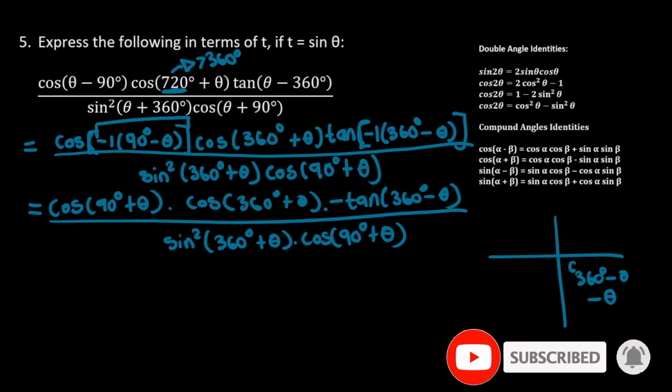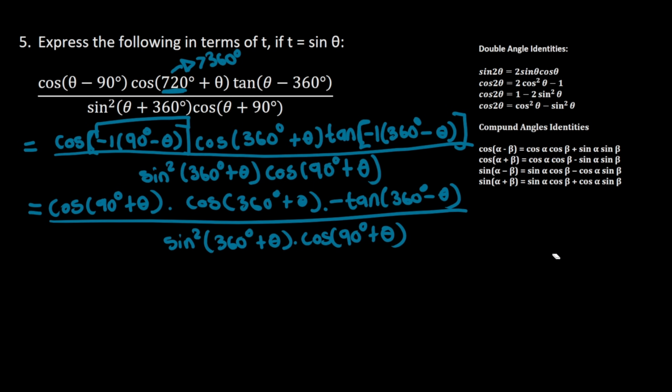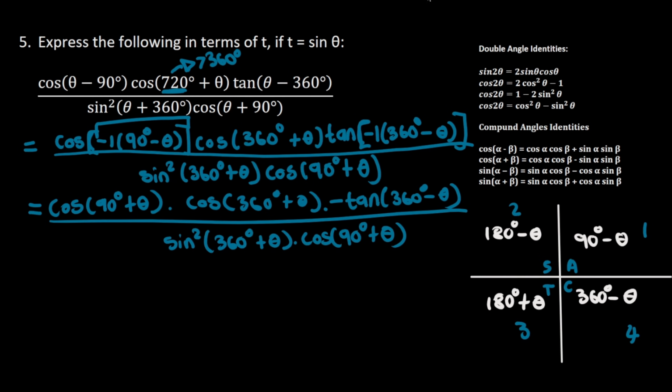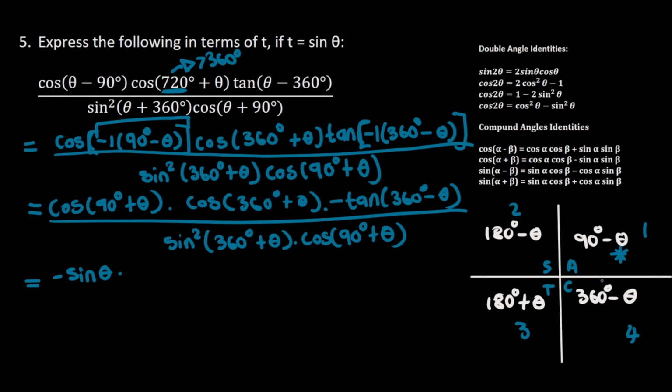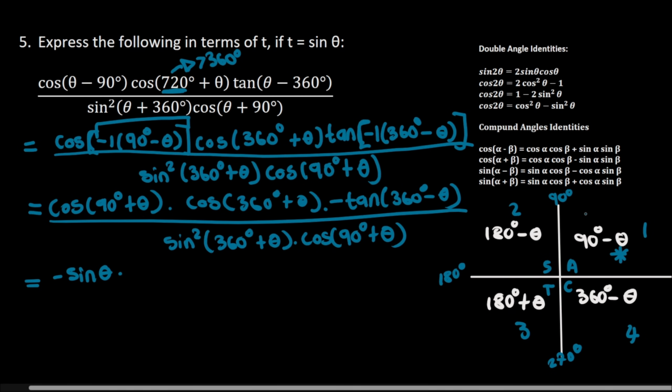So now I can draw my cast diagram in order for me to be able to evaluate or to reduce these angles. And by basically looking at this cast diagram here, we know that cos of 90 degrees plus theta is the same as negative sine of theta multiplied by, and we know that cos of 360 degrees plus theta can be found here in the first quadrant. This is because here is 0 degrees, and then 90, and then 180, and then 270, and then 360 here. So here, the first quadrant can also be 360 plus theta.